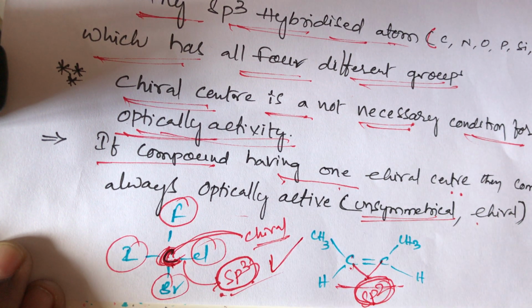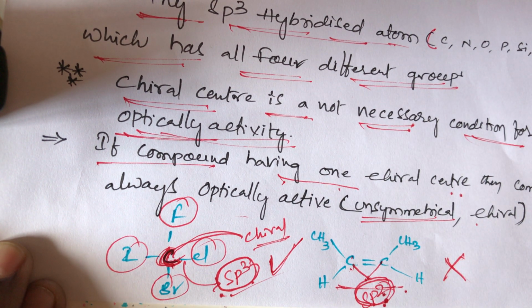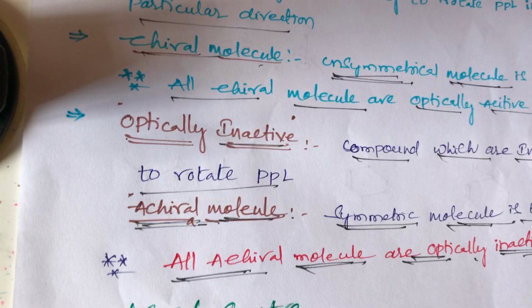The first compound will show optical activity. The second compound has sp2 hybridization, so it will not show optical isomerism. This is the main condition for optical isomerism, students. So this is the chiral center. So I will give some examples also.